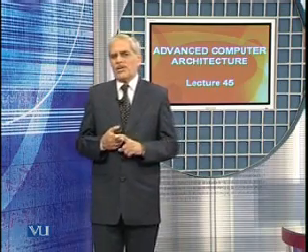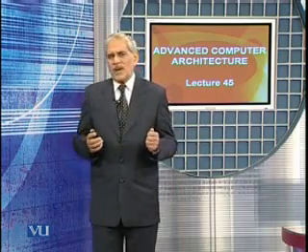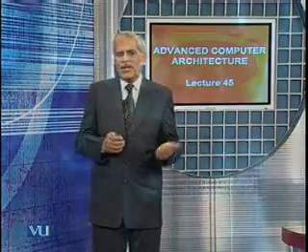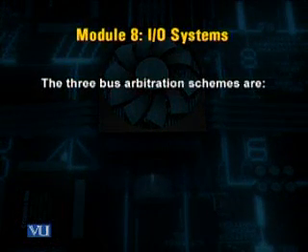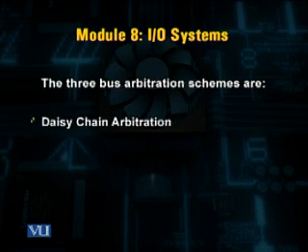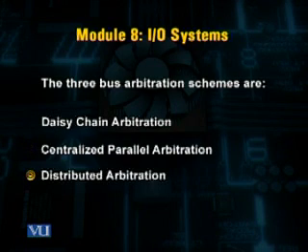Here we notice that the bus arbitration schemes usually try to balance the two factors, that is the bus priority and fairness. We also studied in the I/O systems 3 bus arbitration schemes, that is the daisy chain arbitration, centralized parallel arbitration, and distributed arbitration.